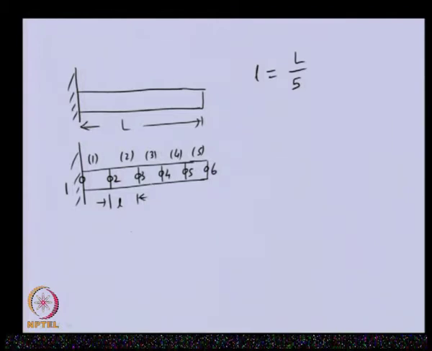So, if we draw the free body diagram of one of the elements, let us say this is one of the elements, I will enlarge it. Let us say this is the eth element, and to define the location of this element, I am attaching a coordinate system which we call the local coordinate system.